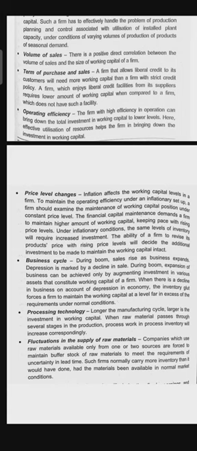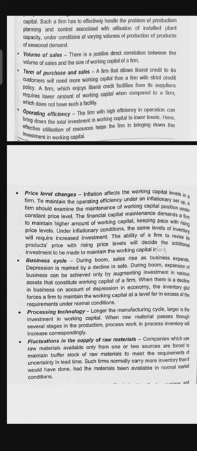Okay, so the next one is processing technology. The longer the manufacturing cycle, the larger the investment in working capital. When raw material passes through several stages in the production process, the work in process inventory will increase correspondingly. The manufacturing cycle we have read in the second point will affect the working capital. If the manufacturing cycle is higher, then there will be higher working capital. If the manufacturing cycle is lower, then there will be lower working capital.